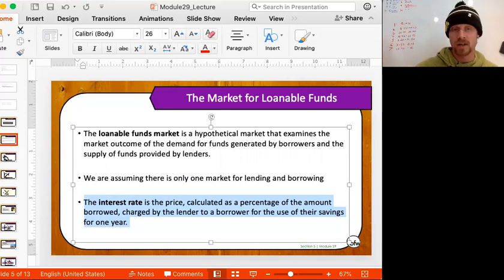Because if you borrow $100, but you expect inflation to be 3%, when you give that money back at the end of the year, that money's worth less. So, in essence, you are spending the money when it's worth more. So we adjust for that by saying the real interest rate is the nominal interest rate minus the expected inflation.